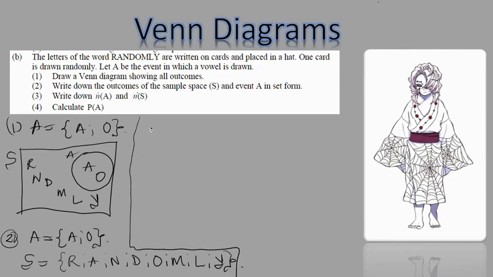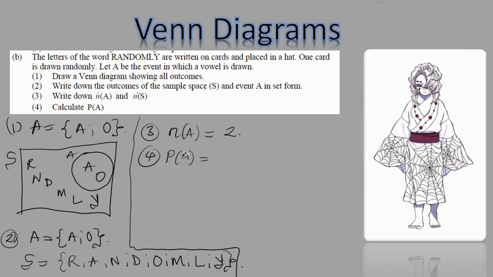Now to the next question, number 3. It says write down n(A). Now what is n(A)? It's the amount of values that are in the event A. I have 2 items inside event A. Easy as that. Number 4, it says write down the probability of A.